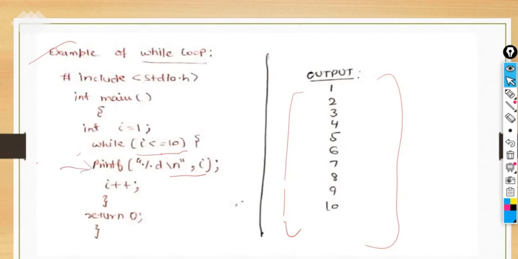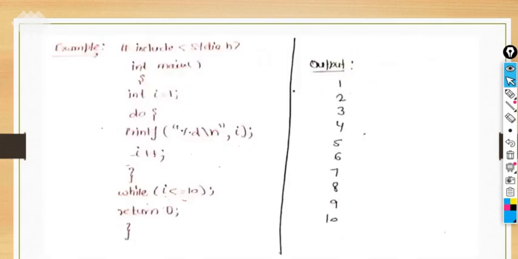In the while loop, the minimum number of times can be 0, it may be possible. But in the do while loop it will be 1. Once it will execute by default, after that it depends on the condition. So that is the difference between while and do while loop.